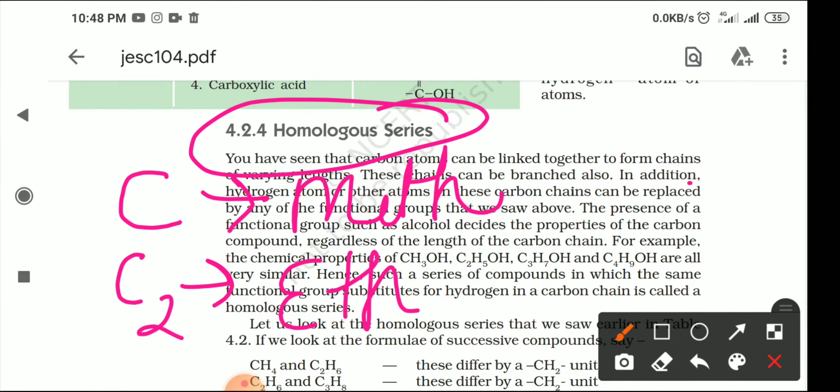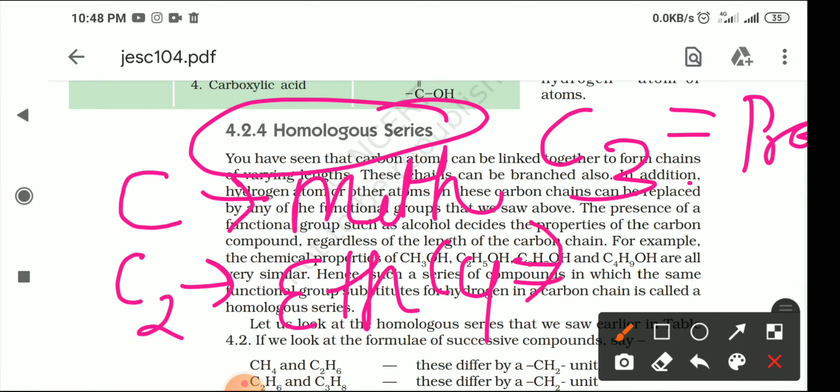If three carbon atoms are there, we use the term prop. If four carbon atoms are there, we use the term but. So for one carbon atom we use meth, for two carbon atoms eth, for three prop, and for four but. Meth, eth, prop, but.